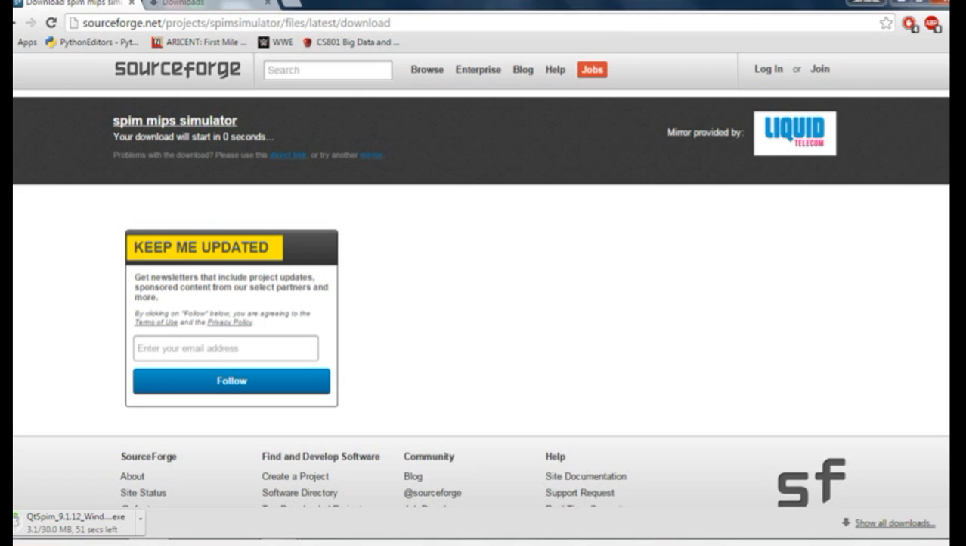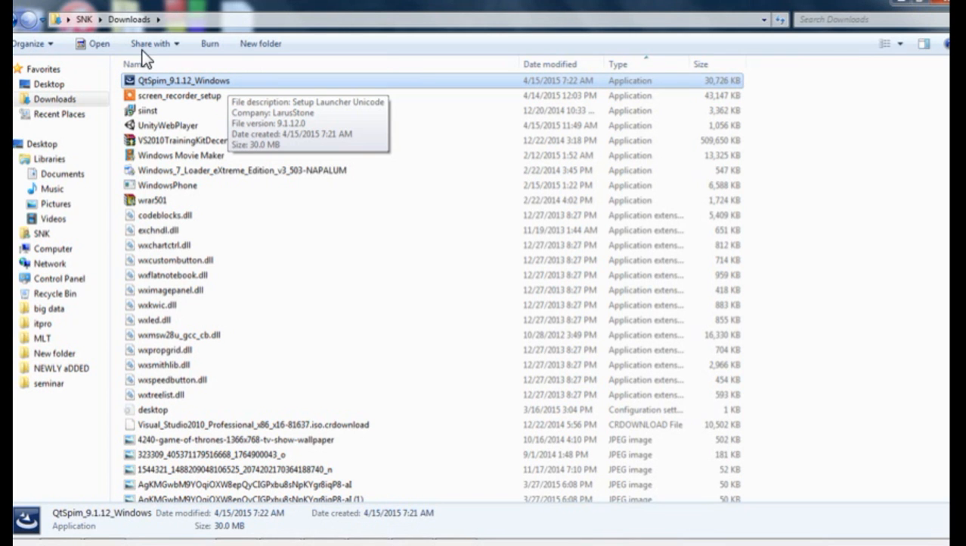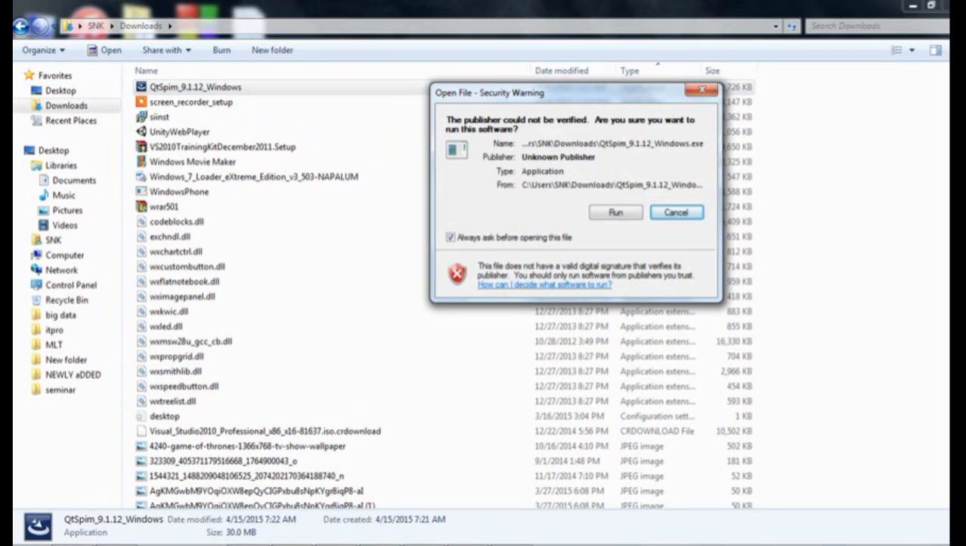Wait for some time. We'll go to the folder where the download is saved. When you double click on the QtSpim installer, a pop-up will appear with a continue and a cancel option. Please click on run.